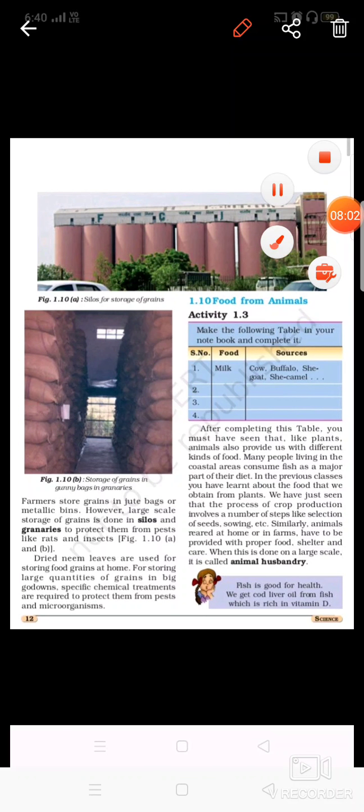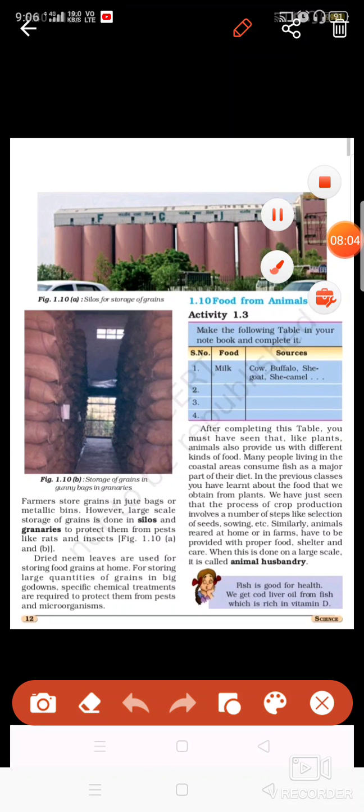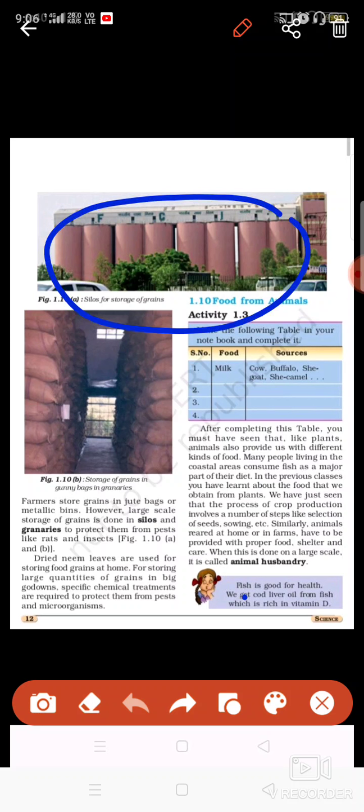Okay, see this. These are the silos which are present. These are the large-sized granaries present in the areas near the crop field. In these granaries, a huge amount of grain is stored.